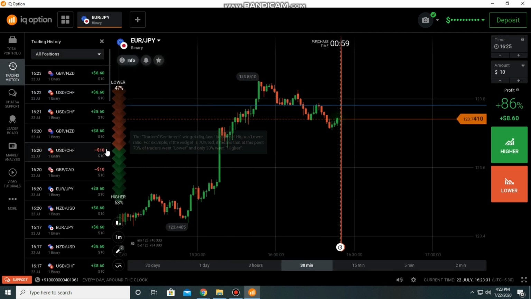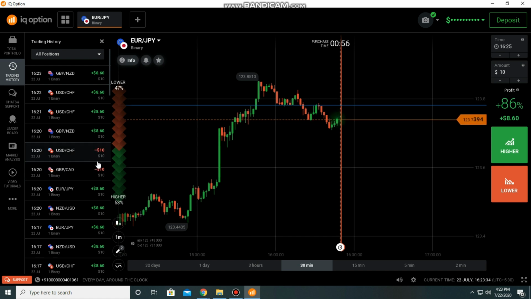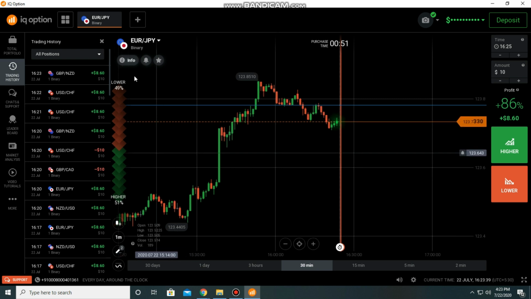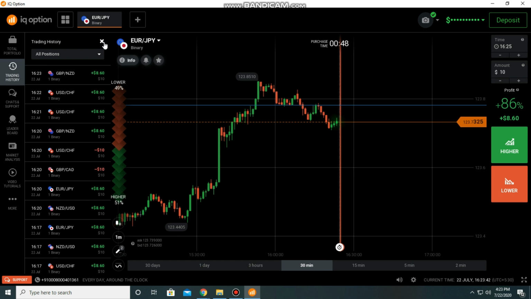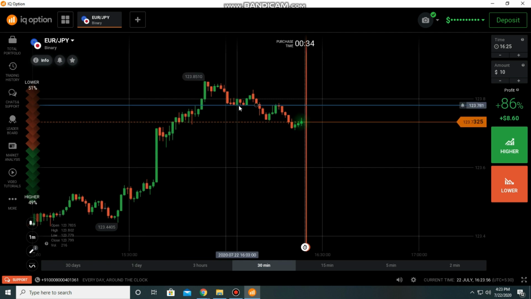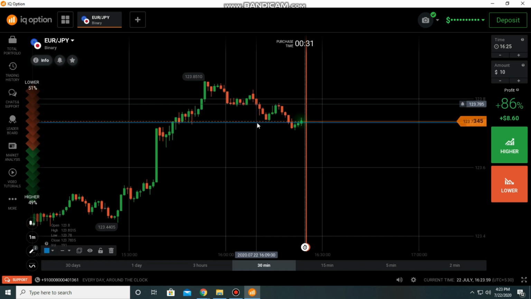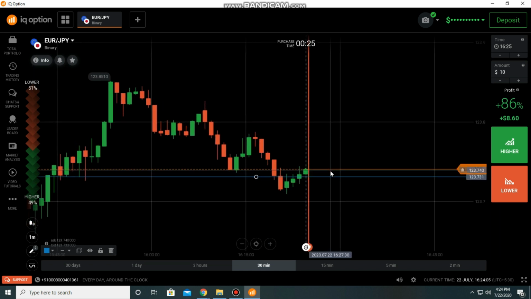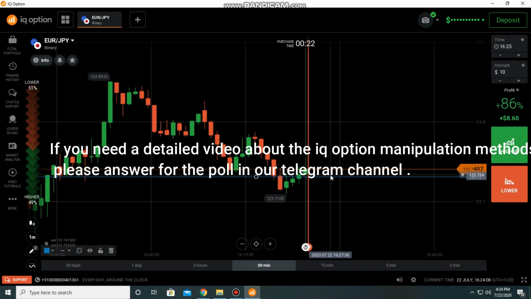So today I got 2 losses. One is because of my bad decision, and one is because of that gap up. Okay, so if you see much gap up and gap down, it's better to avoid. They make you lose money near the SNR level. If you see a gap up and gap down near the SNR level, please try to avoid that kind of trade. IQ Option has different kinds of manipulation methods, not only the gap up and gap down. They have other kinds of manipulation methods also.